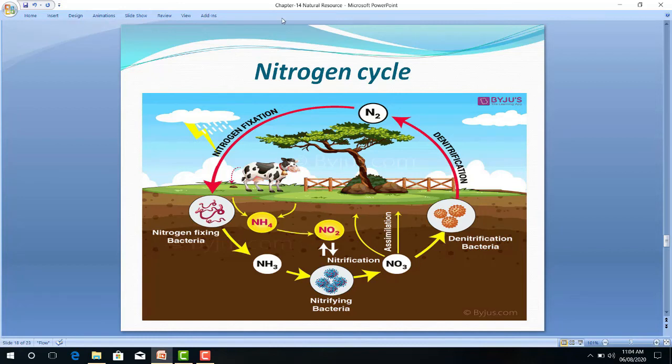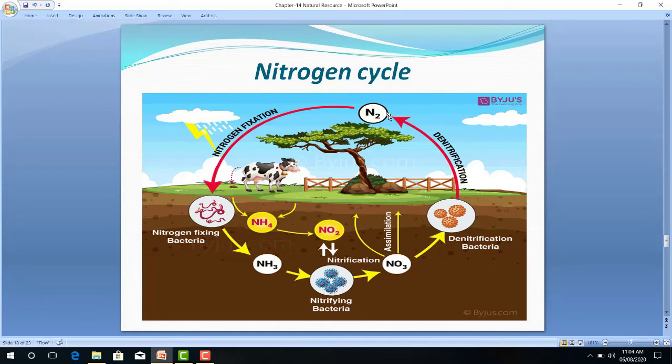So here nitrogen fixation is the first process that takes place. Second process is ammonification. Third process is nitrification. And the fourth process is what? Denitrification. Once again these nitrates break down into nitrogen and oxygen, and this nitrogen further mixes into the atmosphere.